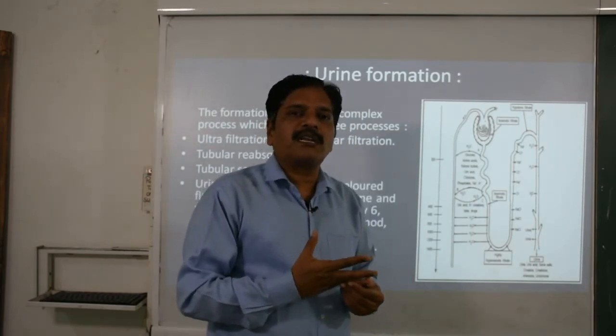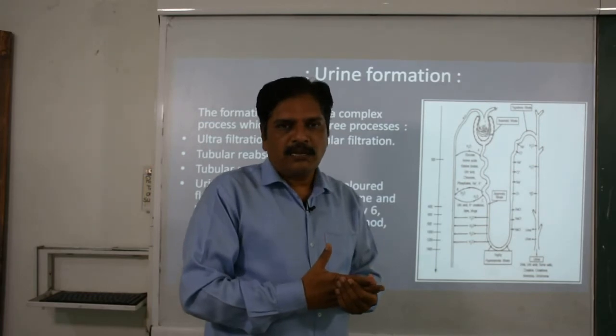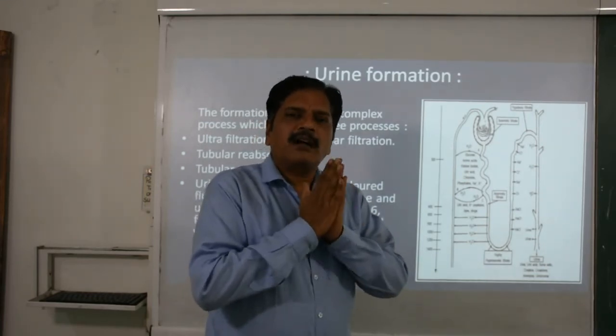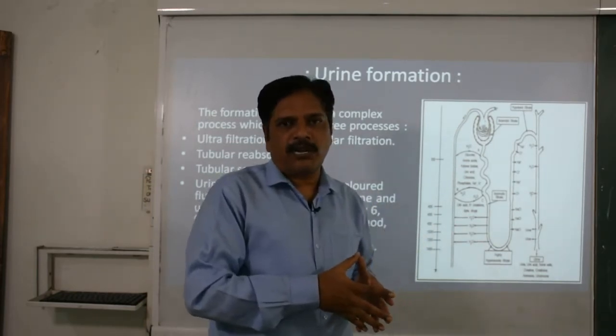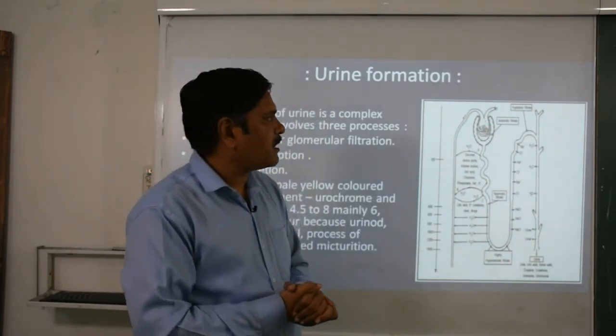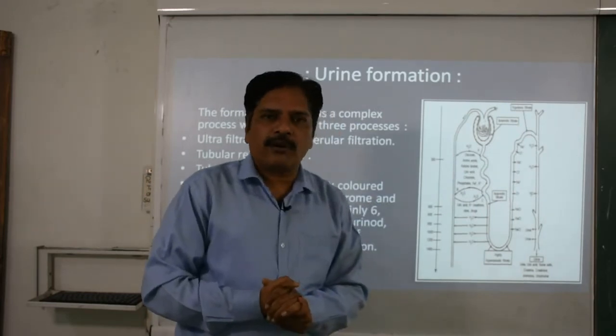Along with this, uric acid is there, ammonia is there, and water is the main constituent. As well, the other substances which are not useful in the body and which are micro in nature are eliminated and separated out through this. Clear? So all this is collected here in the form of glomerular filtrate.